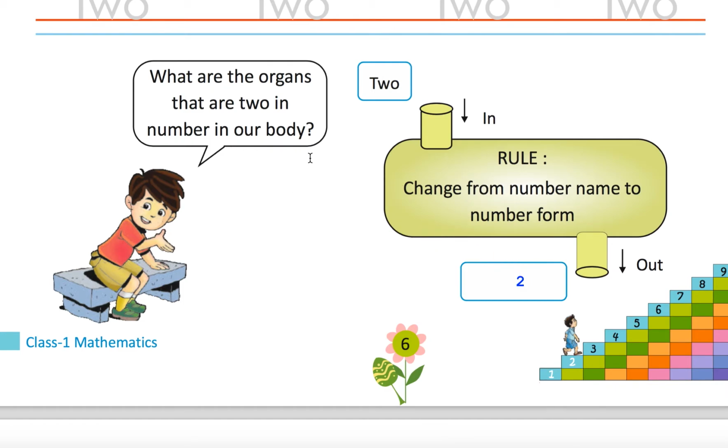What are the organs that are 2 in number in our body? 2 eyes, 2 hands, 2 legs, 2 ears. Okay.